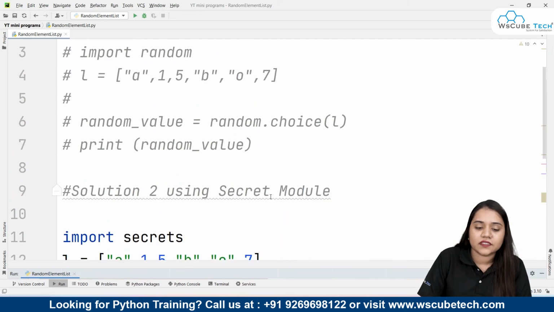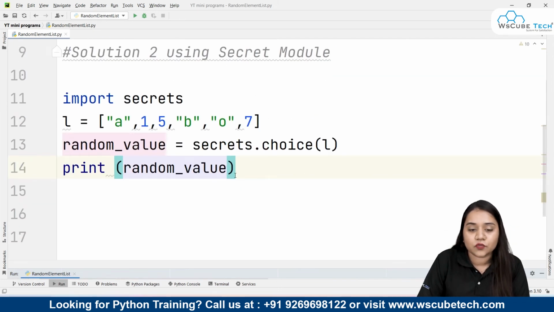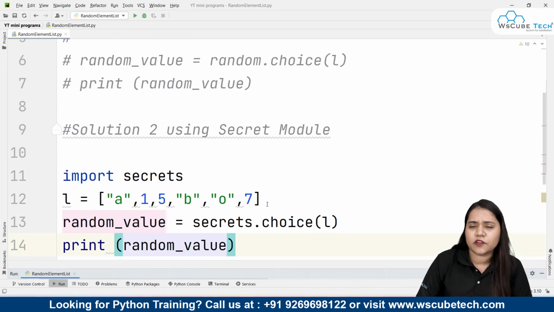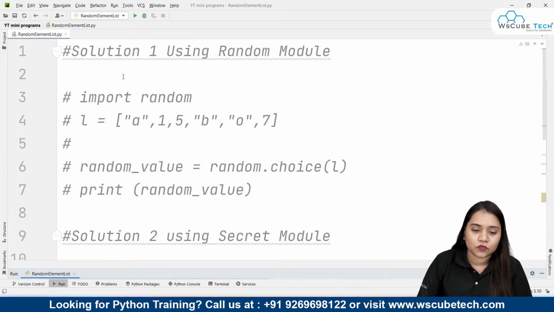So you can see it is doing the same thing that our random module is doing. But if you want to create something for security, like if you want to obtain these elements for the purpose of security, in that case, I would suggest you use the secrets module. Otherwise, if you're using it for general random use, then yes, you can simply use the random module. So I hope guys that both the modules and the use of both the modules over here is clear to you.